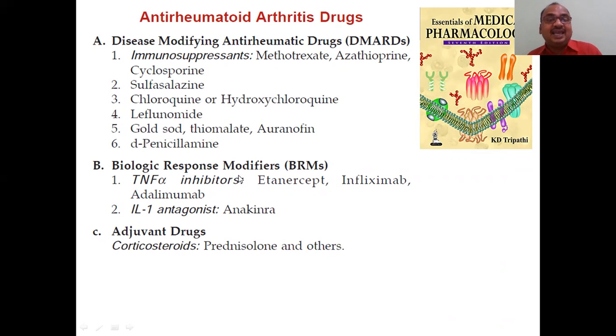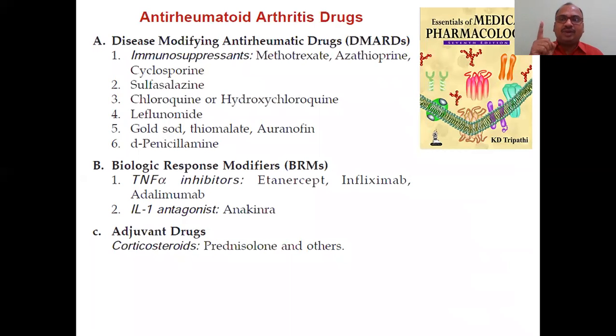Second one modifies the biological response, our body's biological response to the disease. That's why this is called biological response modifiers. There are two things here: TNF alpha, very important, and IL. Okay.